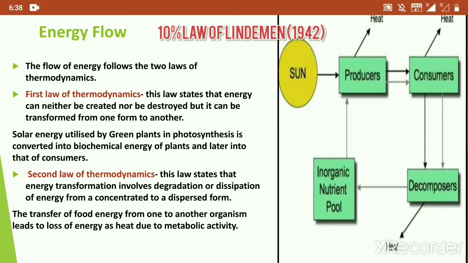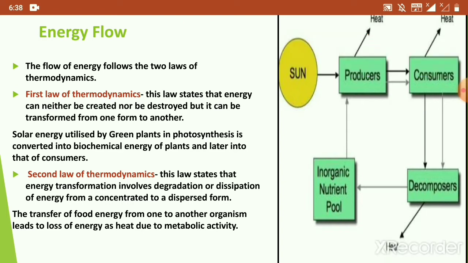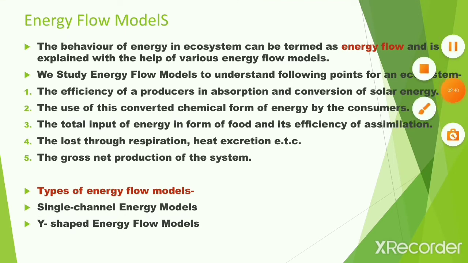According to this law, only 10% energy is transferred from one level to another. This is because when energy flow takes place, some energy is lost as heat in each step. Next, we will know what the energy flow models are.